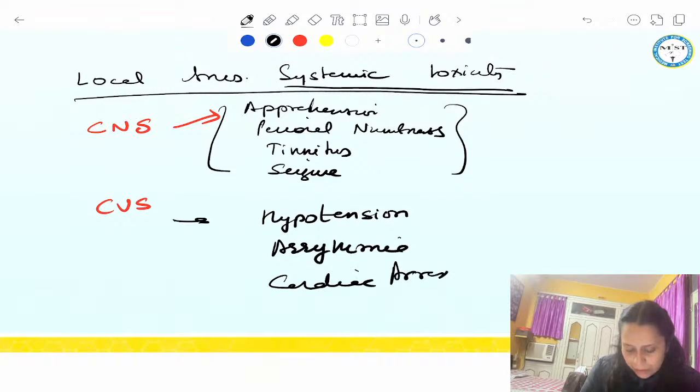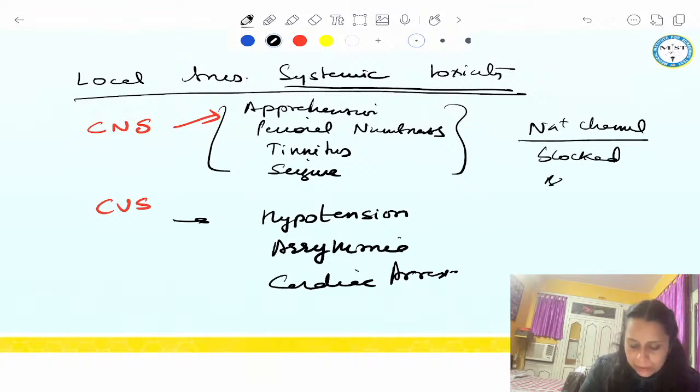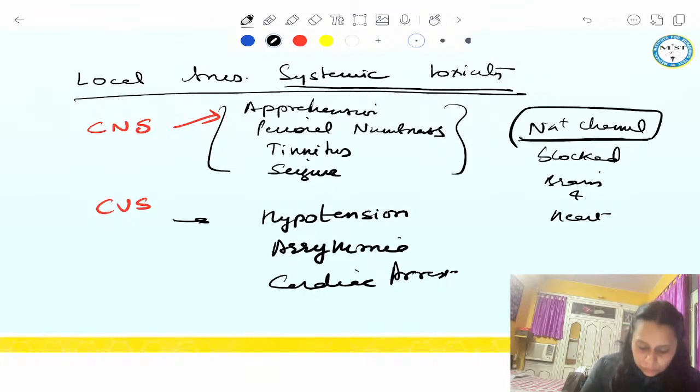Because what happens in local anesthetic systemic toxicity? Sodium channel is blocked in the brain and heart, because local anesthetic acts on the sodium channel. So we get these kinds of symptoms, right?